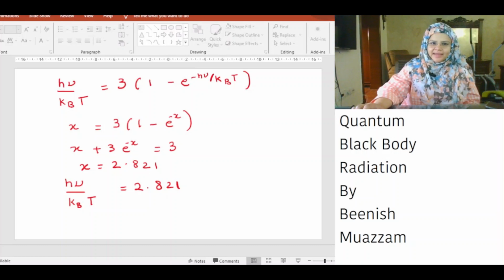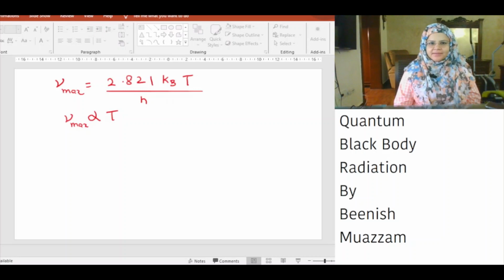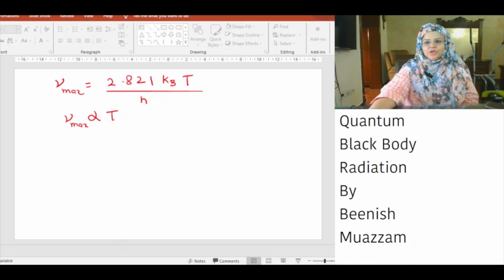This gives the value of x to be equal to 2.821. Therefore, h nu over kBT is equal to 2.821. If we cross multiply, we get nu max is equal to 2.821 multiplied by kBT divided by h, which means nu max is proportional to temperature T. Nu max is the frequency at which the intensity is maximum. As the temperature increases, nu max also increases. That means maximum intensity occurs at a higher frequency as the temperature increases.